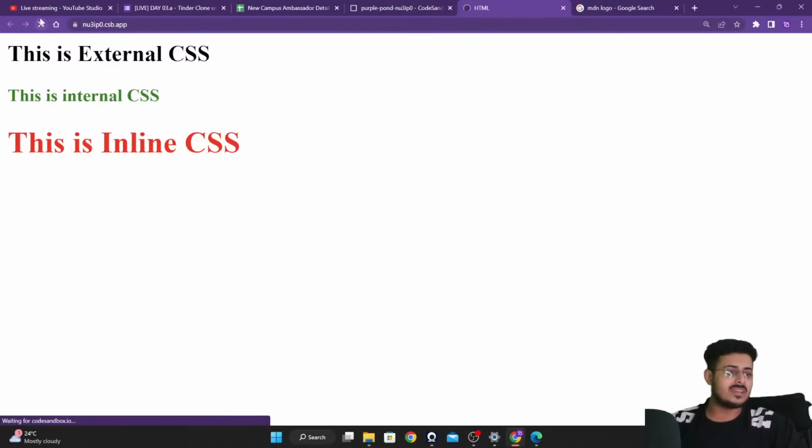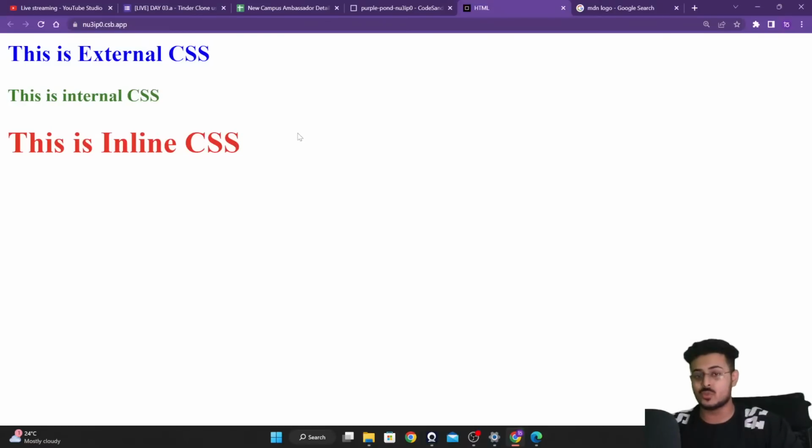So if I'm reloading this particular page itself, as you're able to see, now our h2 tag is also coming up as blue in color, guys. Are you guys able to see this? Please let me know, guys. Thank you so much, guys, for helping them out. Many of you guys have answered the question. It's great to see that some guys are actually paying attention to what I'm teaching.